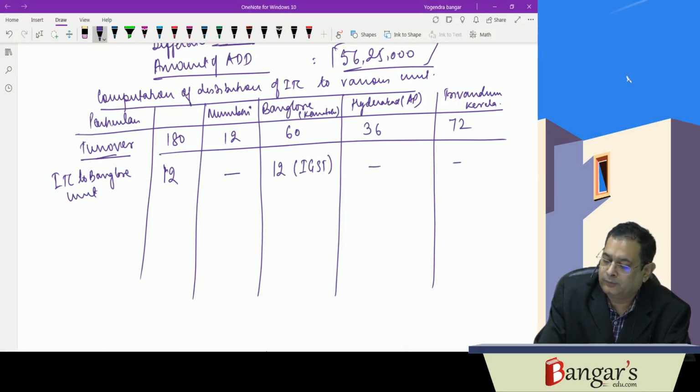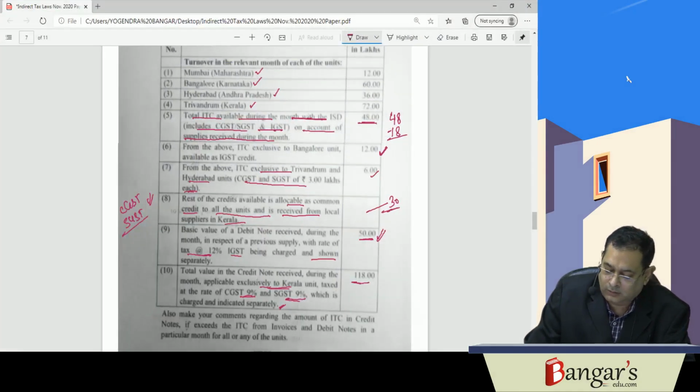Okay. Then ITC available during the month with ISD includes this much. ITC exclusive to Trivandrum and Hyderabad units. Trivandrum is in Kerala, and Hyderabad is in AP.